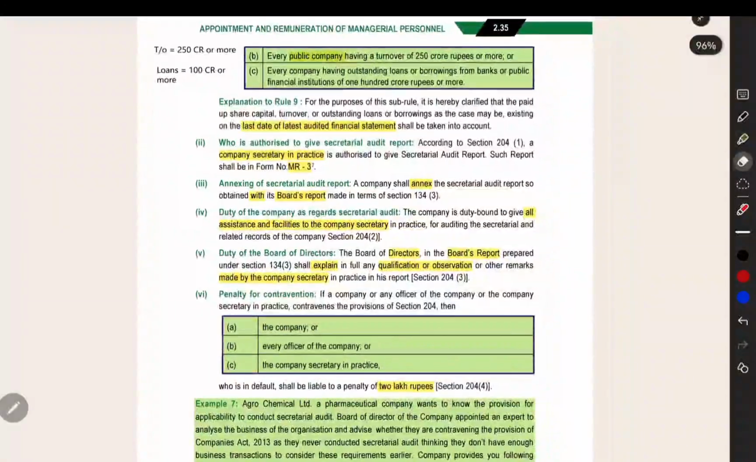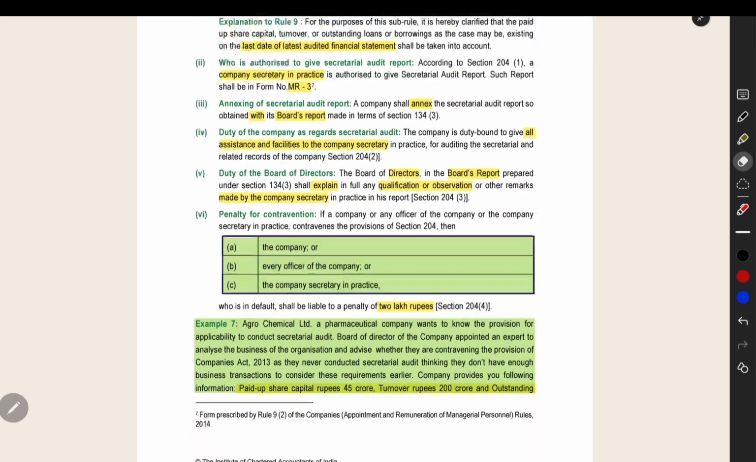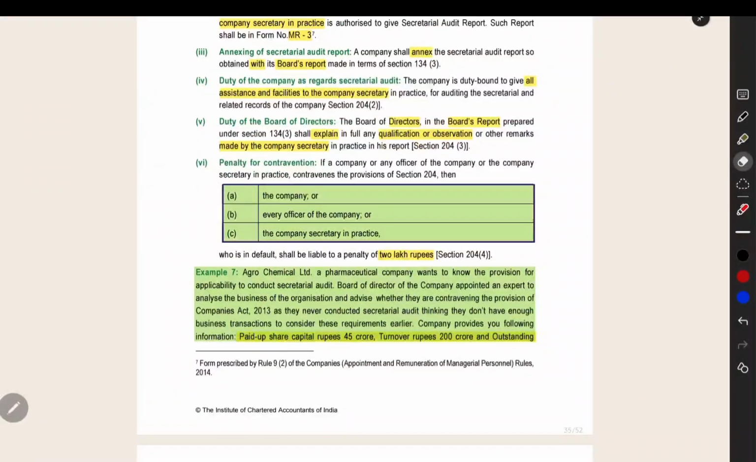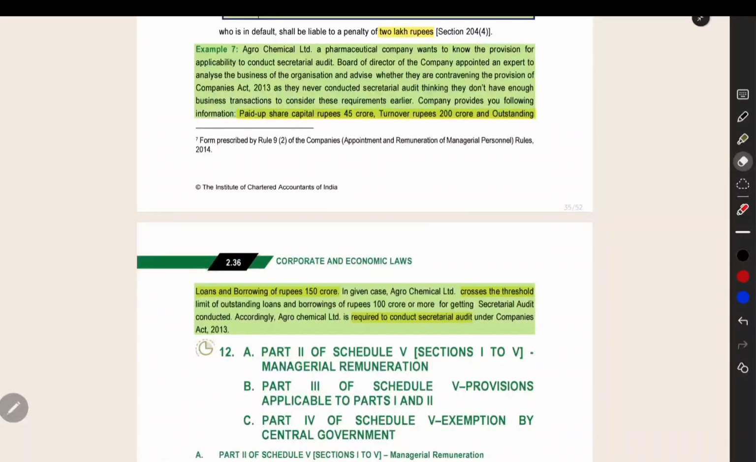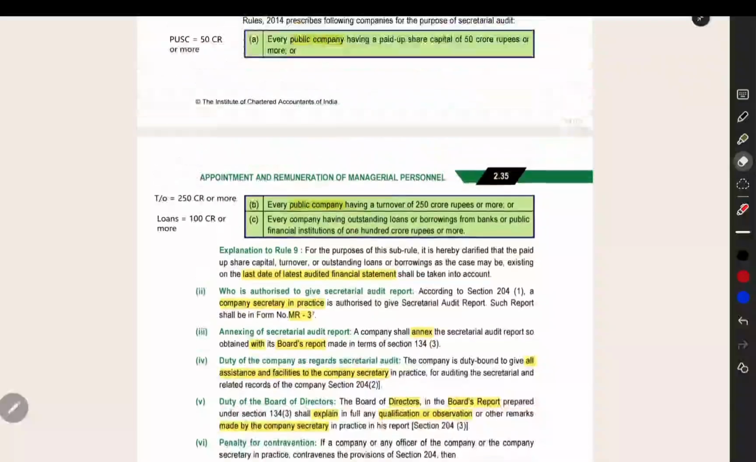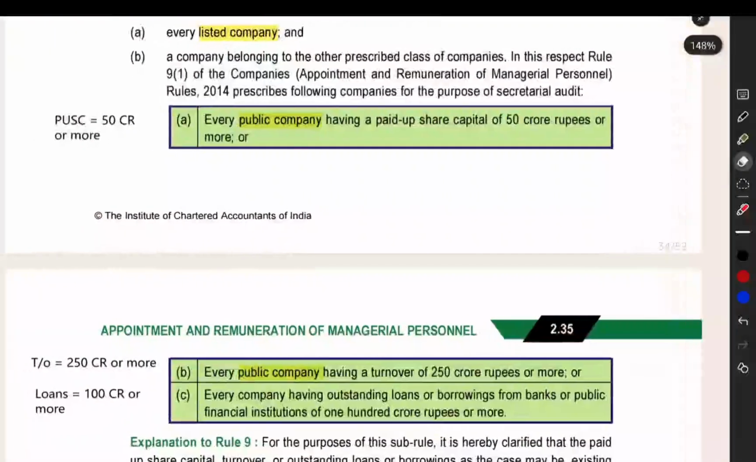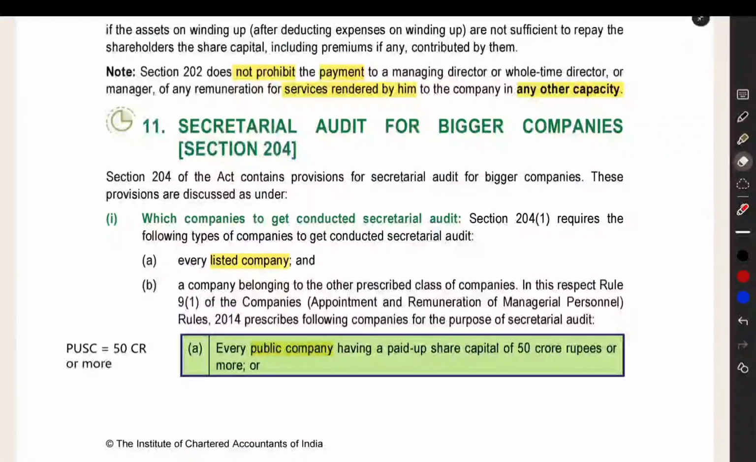Relating to that, other information also they have given, what form you have to do. You have to attach it with the board report. The company secretary will be given all the assistance, and for any qualification or observation given by the secretarial auditor, we have to give an explanation in the board report. Then the penalty they have given. Some examples also they have given relating to the threshold limit. When you are breaching that, you have to compulsorily do the audit. That also you can read by yourself. That's all about the overview for the secretarial audit section.